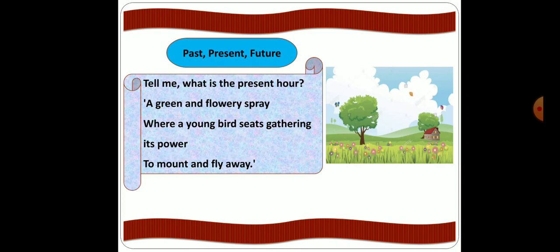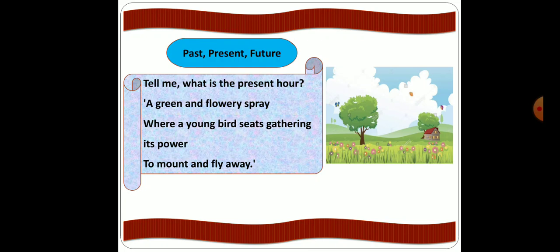sits gathering its power, the power means the strength. The young, that is the little bird, is trying to fly, so it is gathering all its strength to be able to fly away. To mount means to get ready, to gather all its strength to fly away.